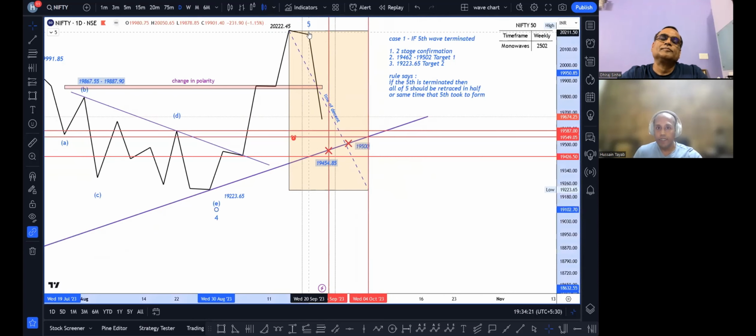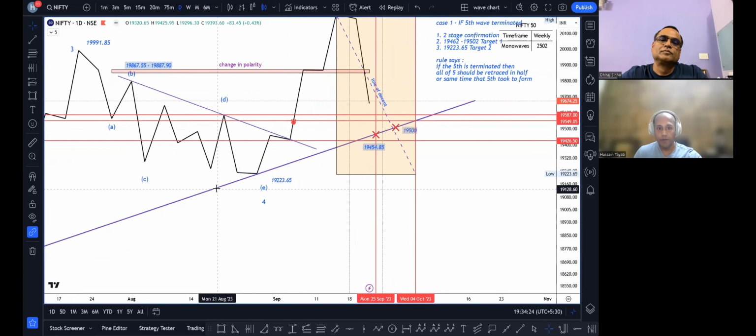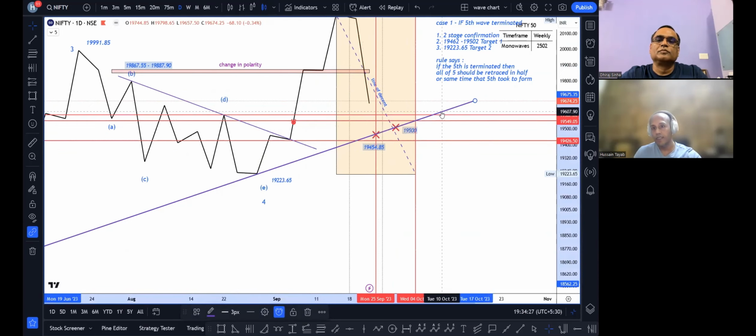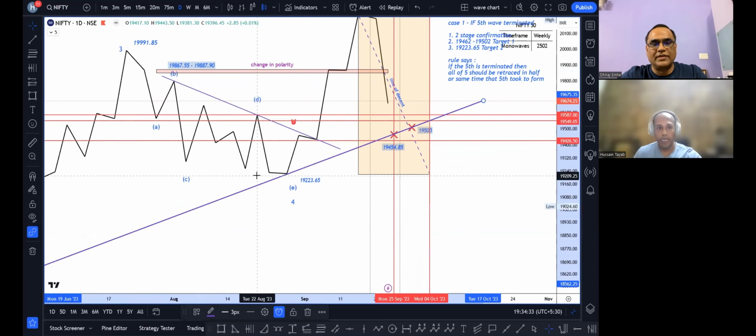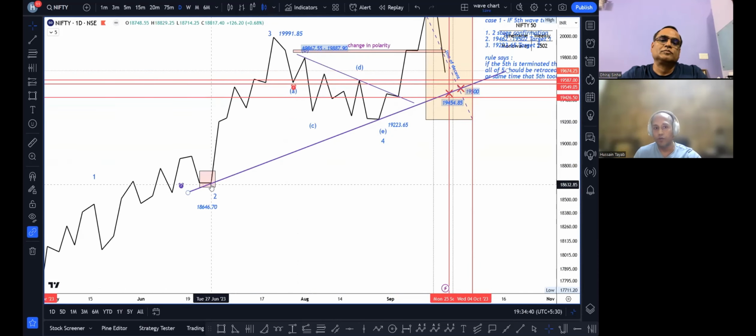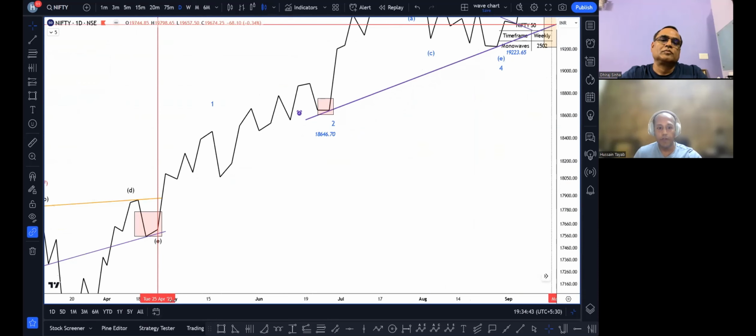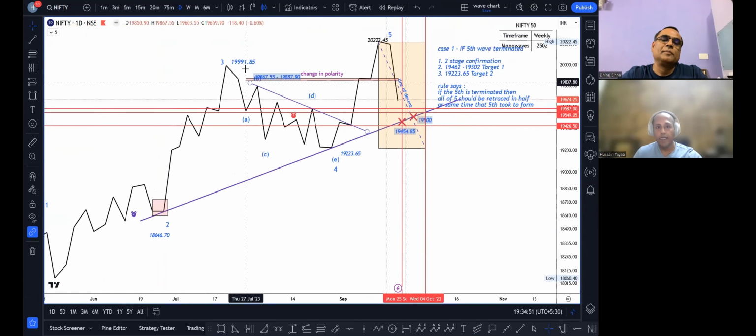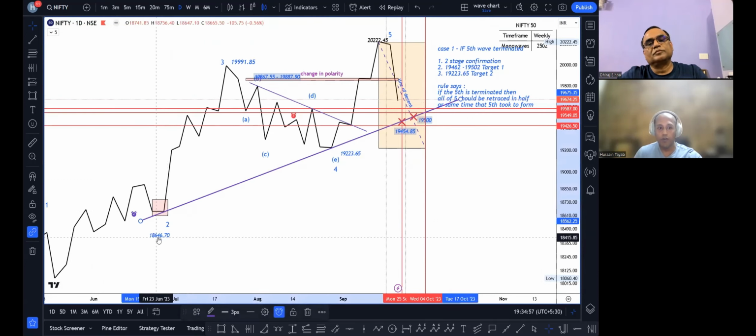Because we are considering this as a fifth wave, we have something known as a 2-4 trend line represented by this, connecting the 2 and the 4 endpoints. I will shrink the chart a little bit so you can see where we had terminated wave 2. This move from April 25th, 2023 started in wave 1. Wave 2 had corrected to the top side. 19,991 was the top of the third wave. So from this low of 18,646 to this low of 19,223 gives us our 2-4 trend line.